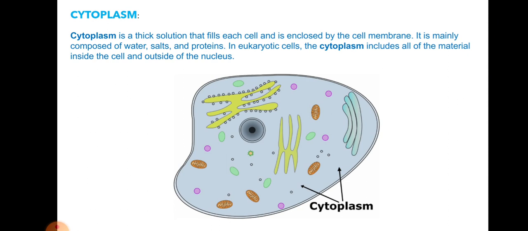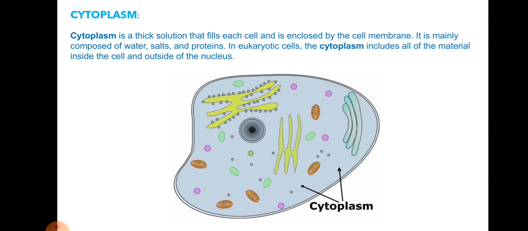So, children, this is the cell, and the space which you are seeing here, fluid space, that is nothing but the cytoplasm. The fluid space which is there in between all the cell organelles, they are nothing but the cytoplasm, and these are all the cell organelles, and in the center you will have a nucleus. So the thick solution is known as a cytoplasm. In eukaryotic cells, cytoplasm includes all the materials inside the cell and outside the nucleus.